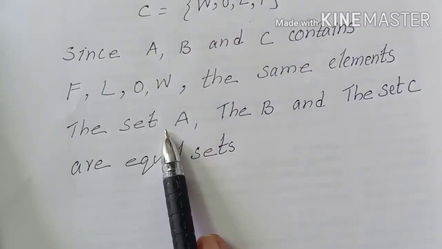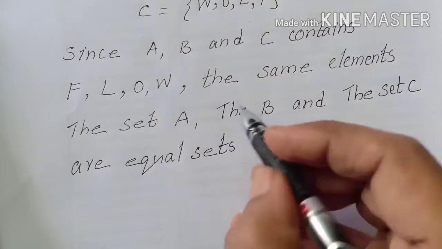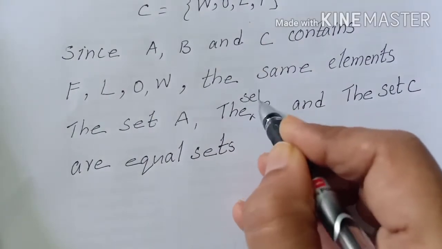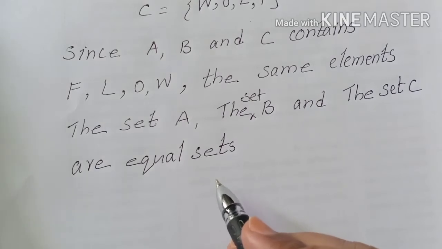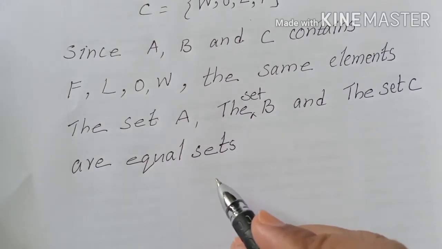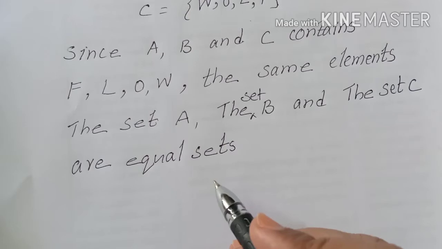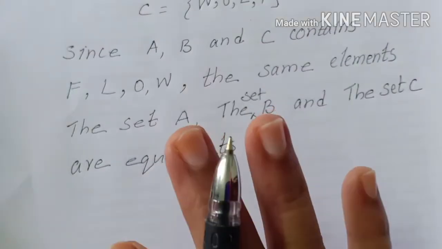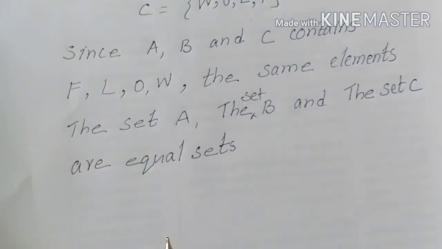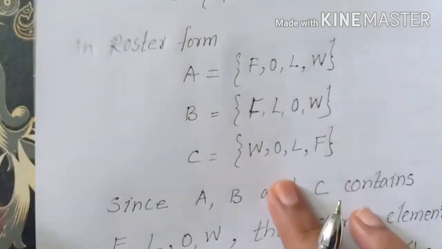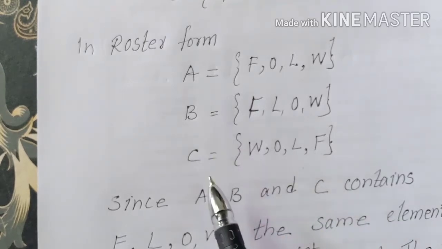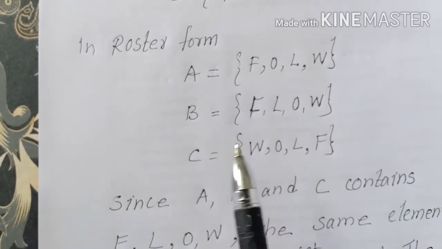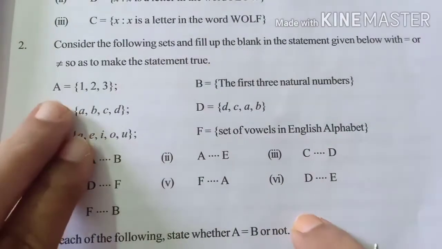Since A, B and C contain F, L, O, W, they have the same elements. So the set A, the set B and the set C are equal sets. So, when do sets become equal? When they have the same elements. Okay, they will become equal. So here A, B and C have the same elements, so we call A, B and C equal sets. Let us move on to the next question.